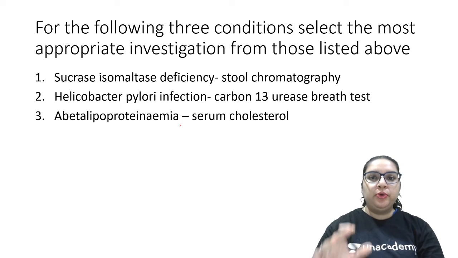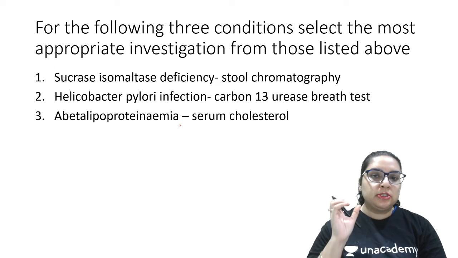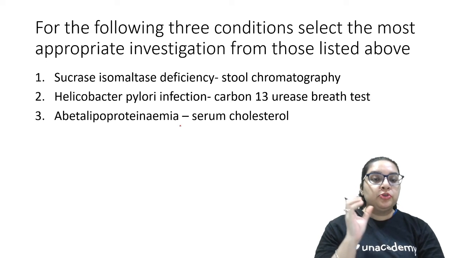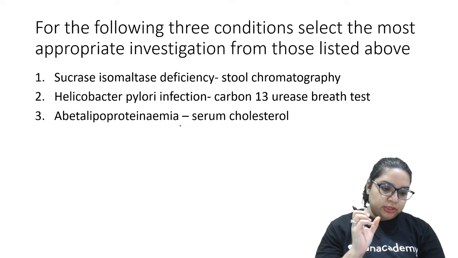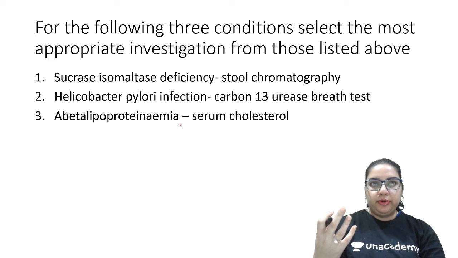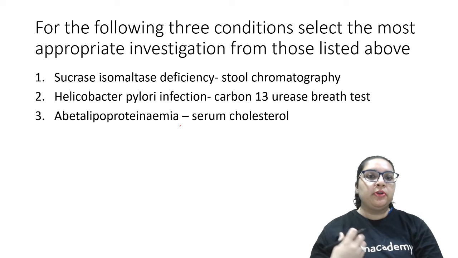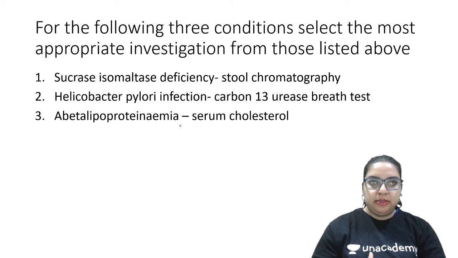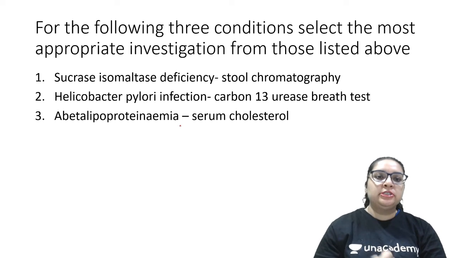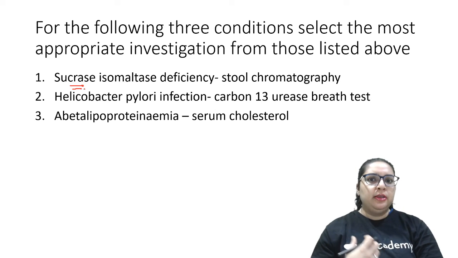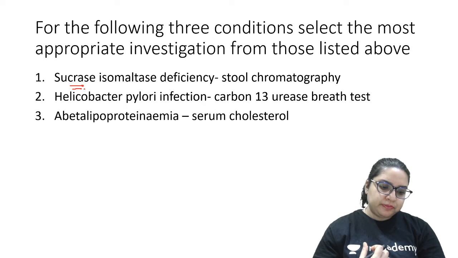So we will do stool chromatography, which is a typical investigation, because here sucrose is not a reducing sugar. Unlike lactose, lactase and those conditions, we will not get the correct answer if we are doing stool reducing substances. So here the best investigation to pick up sucrase particularly, that's why I told you sucrase isomaltase deficiencies are very mild to present with, generally.